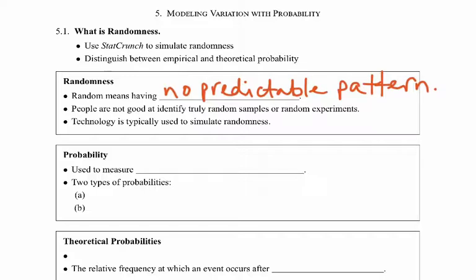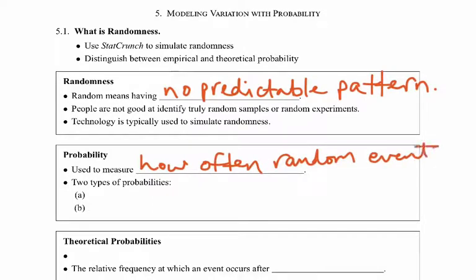Probability is used to measure how often random events occur. I know you've heard the term probability, of course. What is the probability that something's going to happen? What is the probability that it's going to rain today? What is the probability that if I flip a coin, it lands on heads? Theoretically, those things are random. And so the probability is the likelihood of how often those things are going to occur.